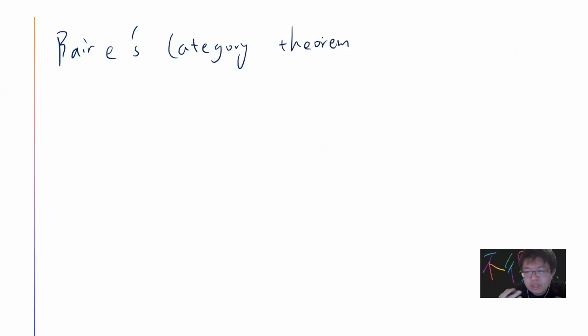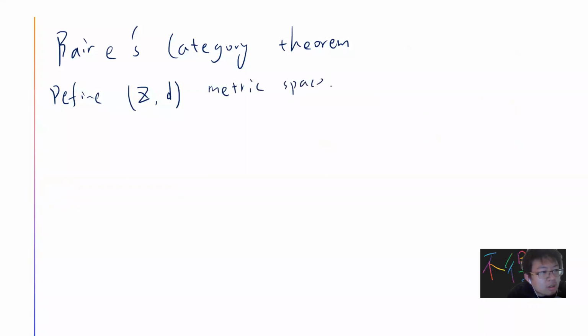Okay, so let me just introduce this. This is also a theory in topology, which I hope I can film the basic topology in the future. But let me just make a recall. Let's say Z, D is a metric space, and E is a subset of Z that is nowhere dense.